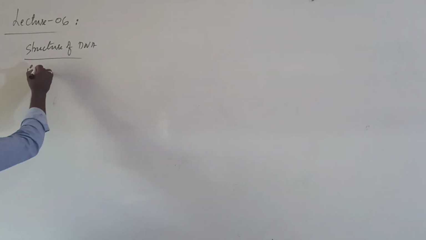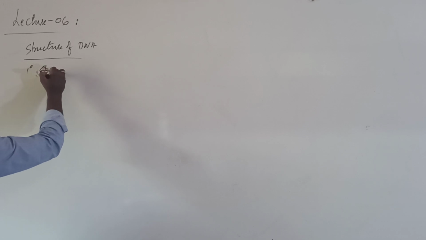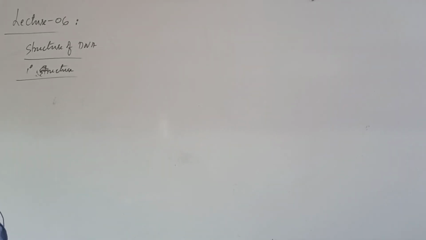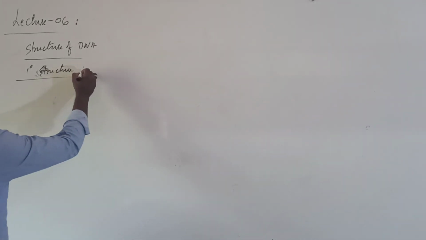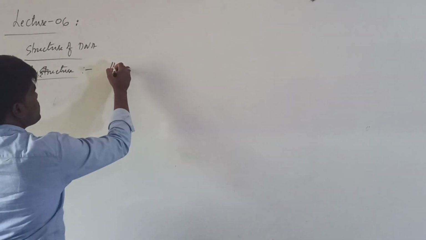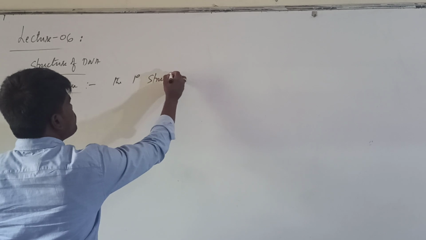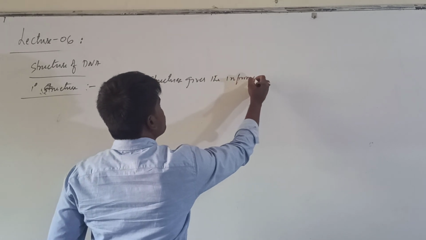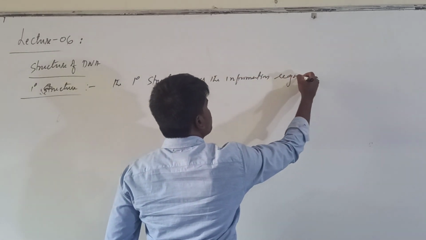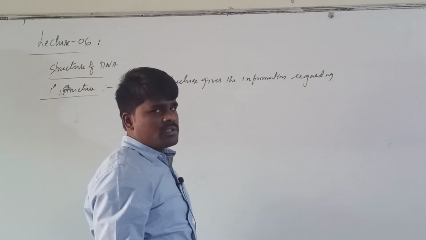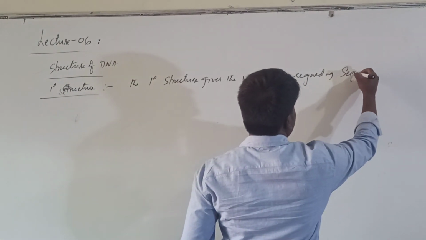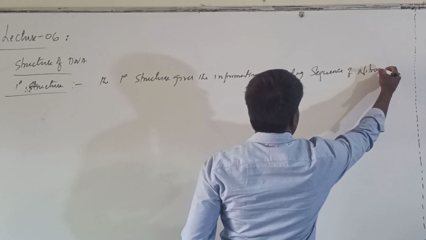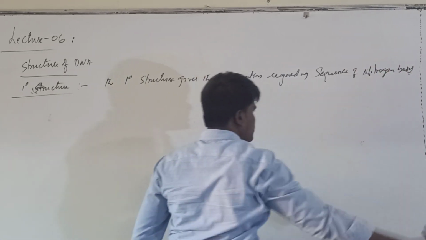If you are talking about the primary structure of DNA or any nucleic acid, either it may be RNA or it may be DNA, this primary structure simply gives the information regarding, similar to the primary structure of proteins, the sequence of nitrogen bases. It just tells us the sequence of nitrogen bases, how these nitrogen bases are being connected.